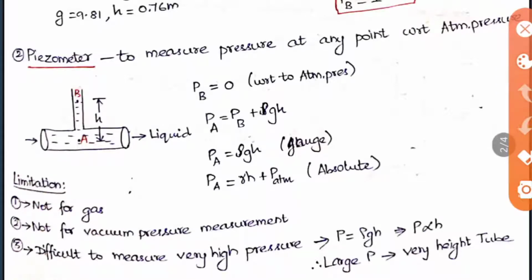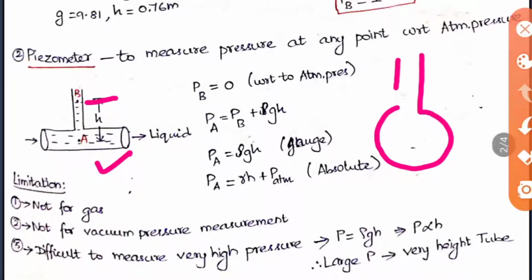Here I have taken a pipe like this, and in the pipe a liquid is passing and a piezometer is fixed on the top. The water rises till the height of h, and at that point I have taken a point B, and inside the pipeline I have taken a point A, which is at a height difference of h. This diagram you will normally see like this, and you would have seen like this also. This is nothing but the side view. So here A will be there and here B will be there. This I have drawn in a horizontal view. That's the only difference here.